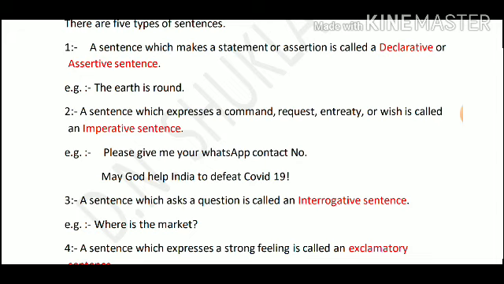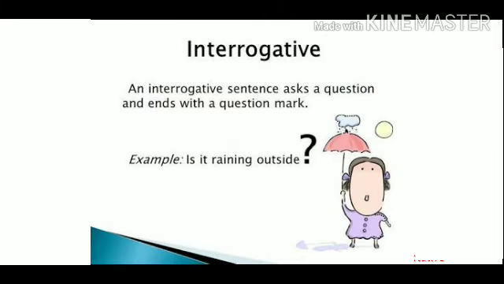For example, please give me your WhatsApp contact number. So this is a request. May God help India to defeat COVID-19. This is a wish. Such types of sentences are imperative sentences.